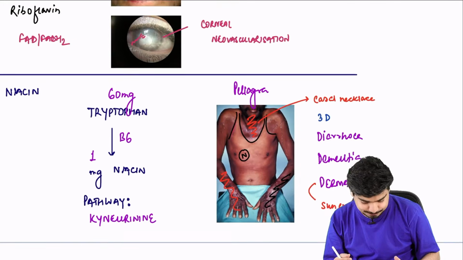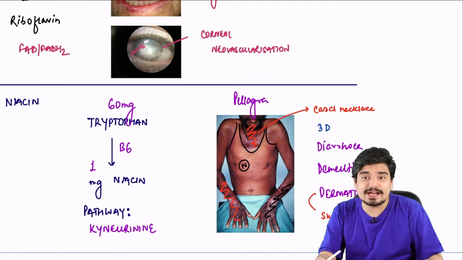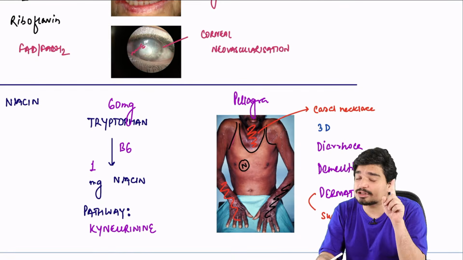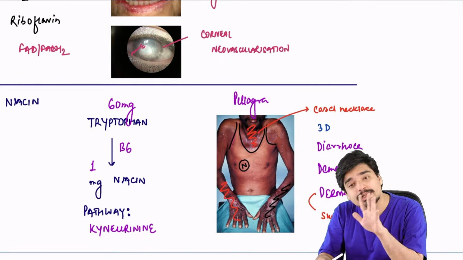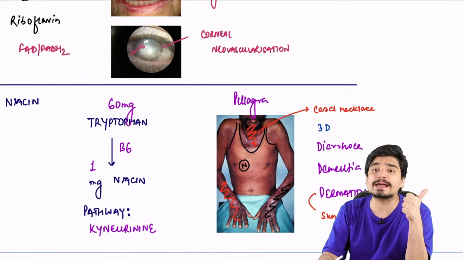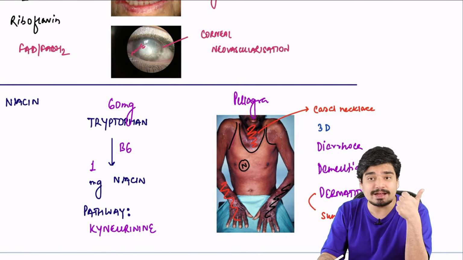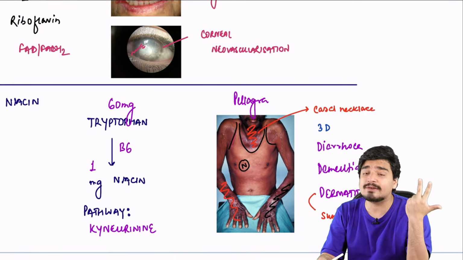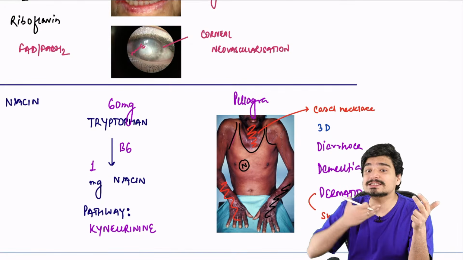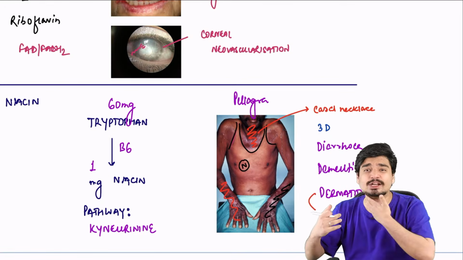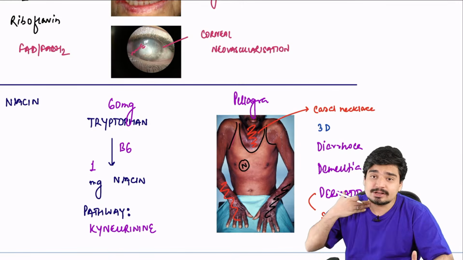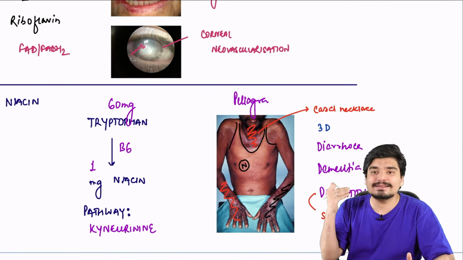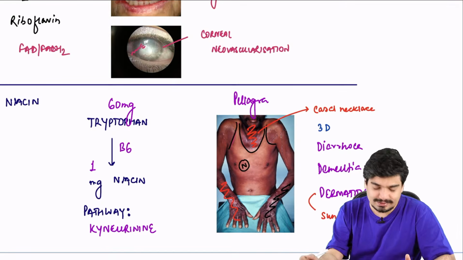Now, as far as niacin was concerned, deficiency of niacin leads to pellagra. There are 3 Ds of pellagra: diarrhea, dementia, and dermatitis. You will have diarrhea, you will have brain problems, dementia, and dermatitis, which occurs in the sun exposed area. So it's occurring on the hand, it's occurring over the neck, and the dermatitis over the neck is called Castle's necklace.